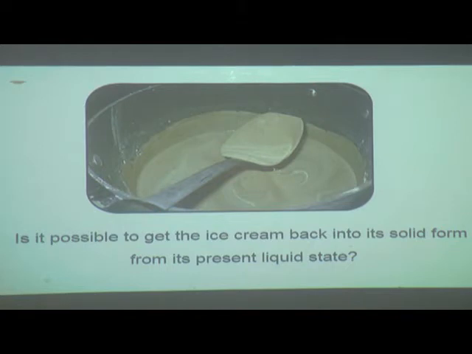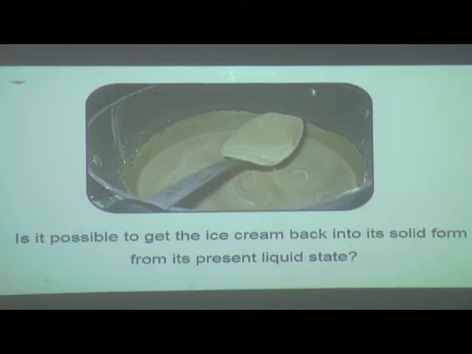In our day-to-day life, we find that many changes are taking place. Some of these changes are reversible changes and some may be irreversible. Now we are going to see about reversible changes. We have already seen the ice cream, which can be reversed.